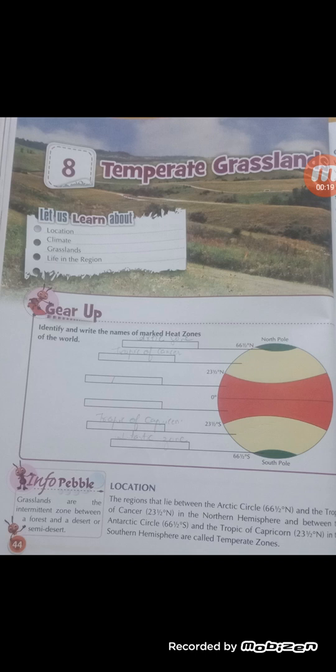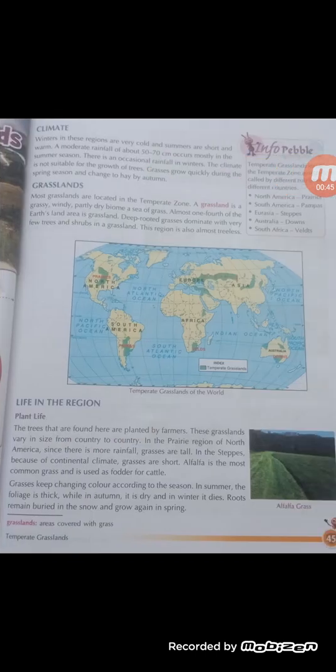You have seen there a picture is given and you have to mark only the degrees given: 66.5 degree north and south, 23.5 degree north and 23.5 south, and 0 degree, the North Pole and South Pole. Now, here you have to identify and write the names of the heat zones.